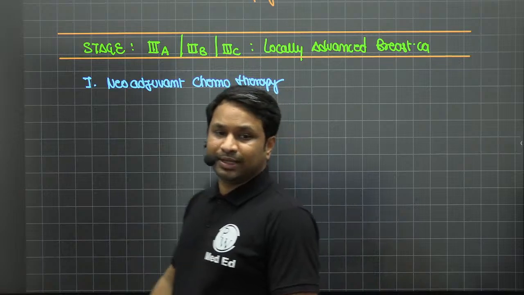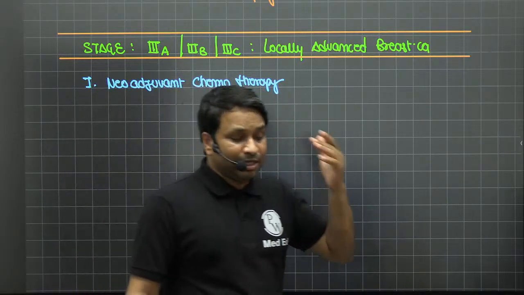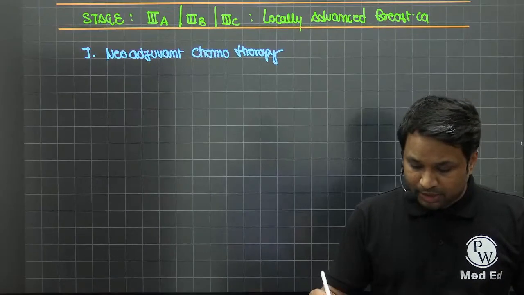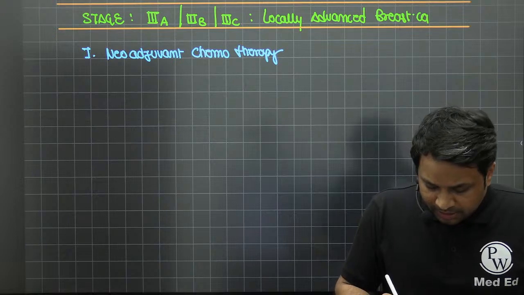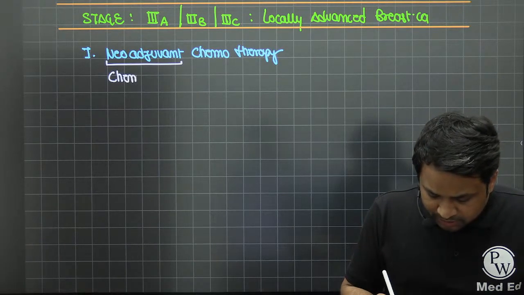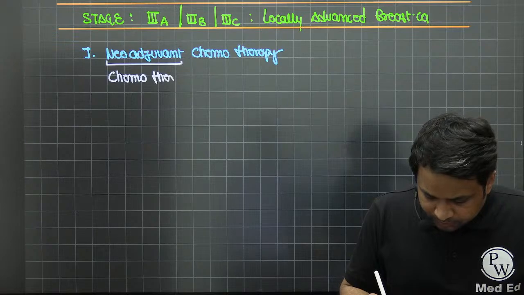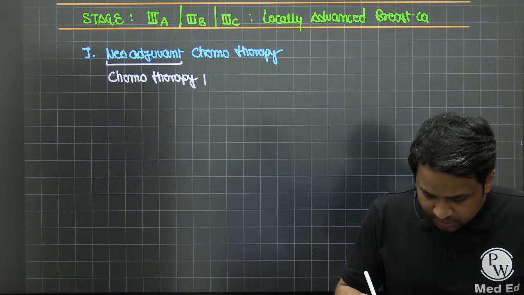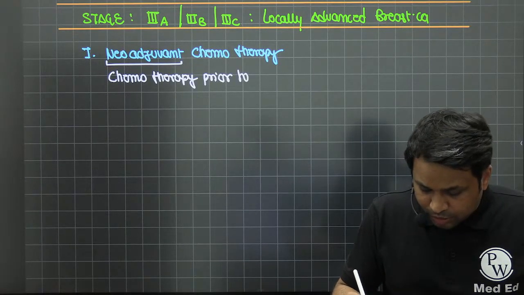So what is this neoadjuvant chemotherapy? The concept of neoadjuvant, what does it mean? It means prior to surgery. So it is chemotherapy prior to surgery, that is, before the surgery.